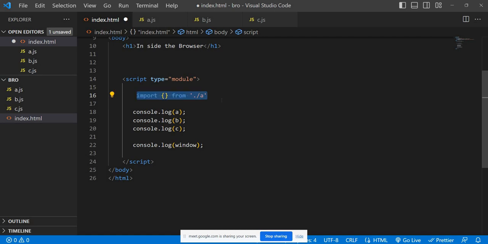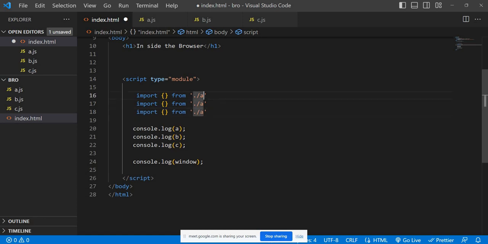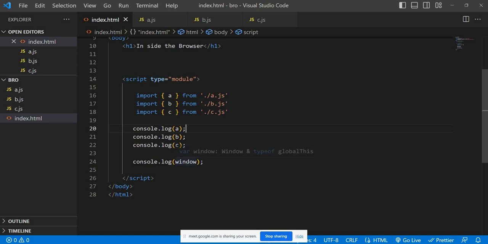In the same way, go with a.js. I think by default it will take the JavaScript file reference. For understanding purposes, I'm doing the same with c.js, and we can get variable a here, b here, and c here, so that we can maintain modularity. I still don't know whether a, b, c is part of the window object or not.